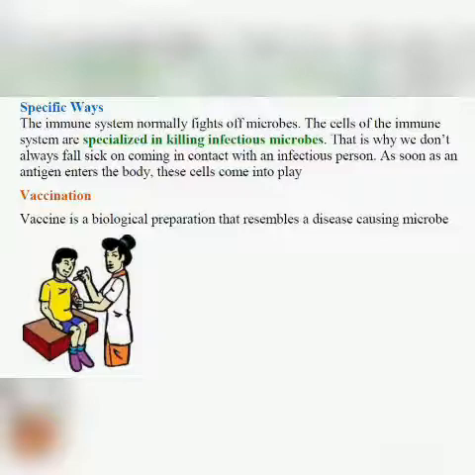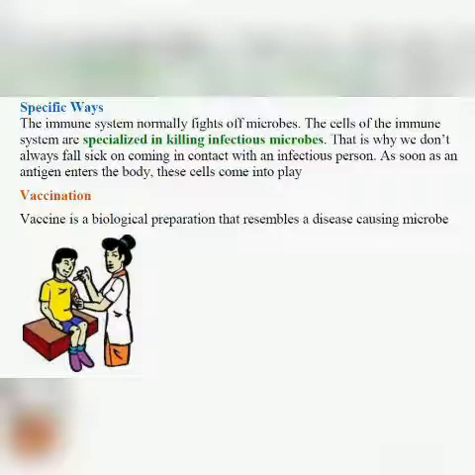These cells and antibodies reach the place where the microbe is, where the virus causing cold is, and kill that microbe, because a virus is also a microbe. Understood? Now this virus is called an antigen, or any foreign body, meaning the organism which enters from outside.